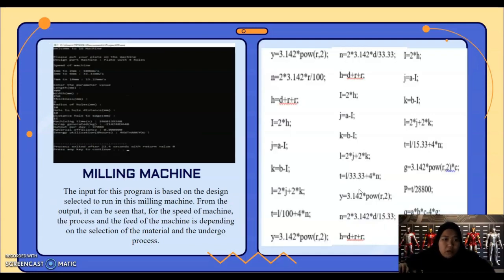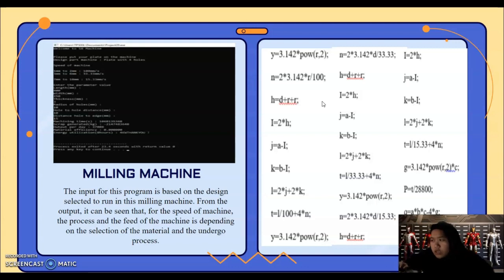Next, we have the milling machine. For the milling machine, the input for this program is also based on the design selected to run in this milling machine. From the output, it can be seen that the speed of the machine, the process, and the feed depend on the selection of the material and the process undergone also. And we can see over here is the output of the program.